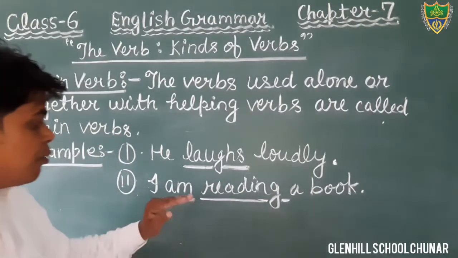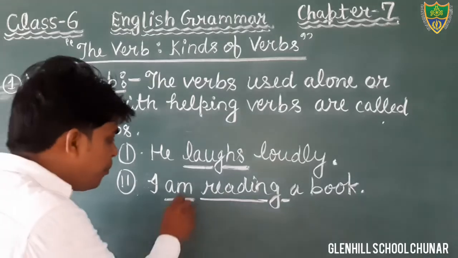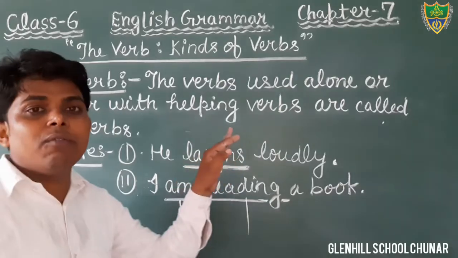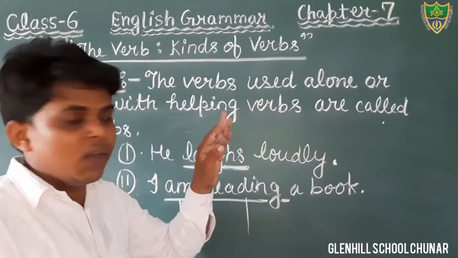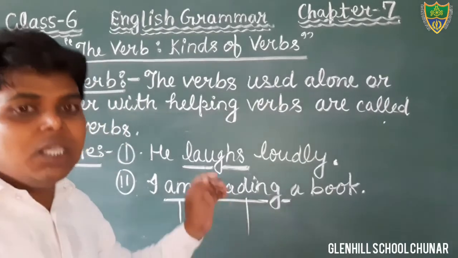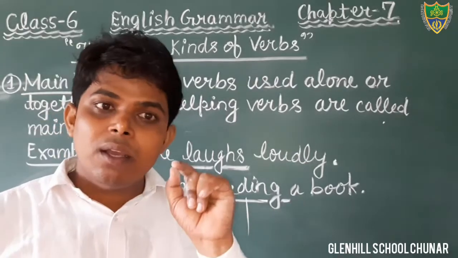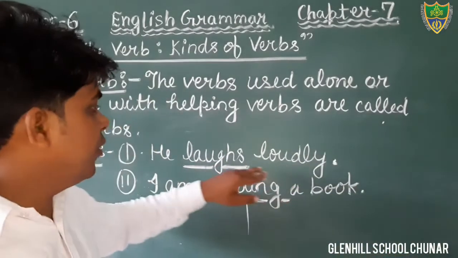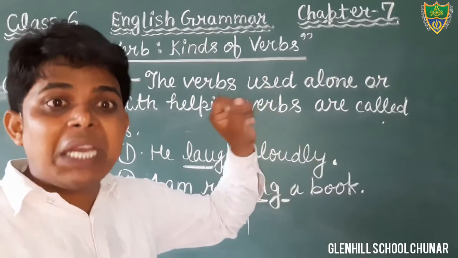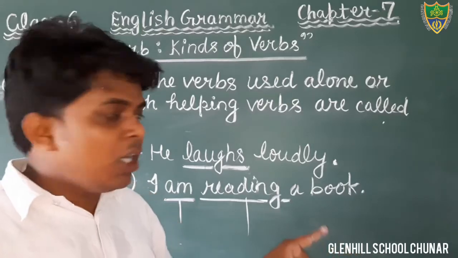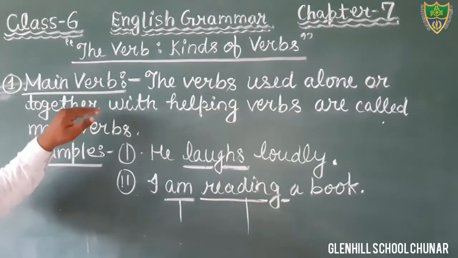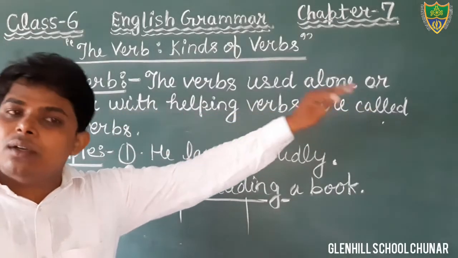In this sentence, we have seen that here is helping verb and that is main verb. In the previous sentence, there is only main verb. There is no helping verb. And in this sentence, there is helping verb as well as main verb. So, on the basis of these examples, we can say that main verb can be used without helping verb. There may be helping verb, there may not be helping verb. So, the verb used alone or together with the helping verb are called main verb.